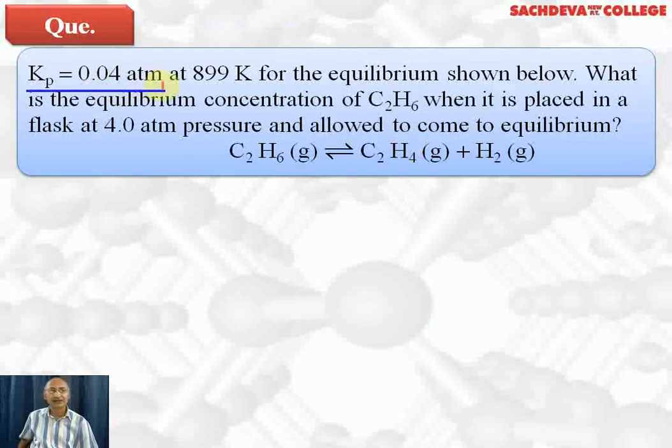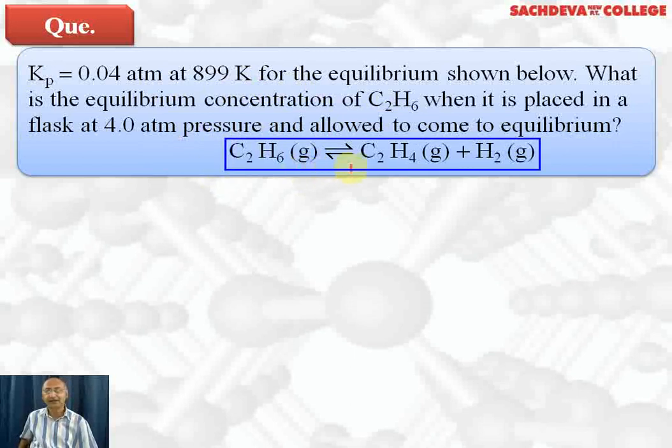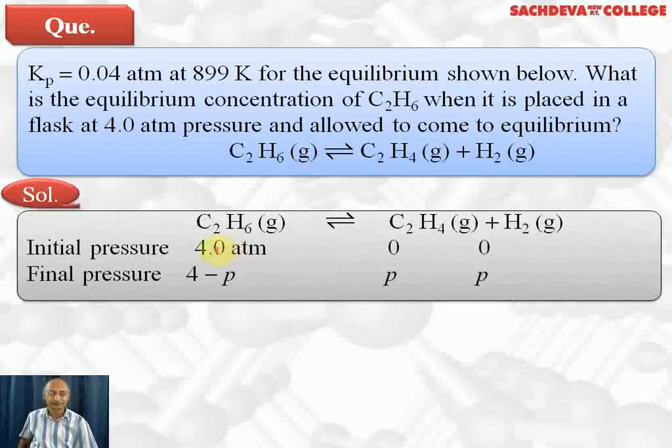Next question: Kp is equal to 0.04 atmosphere at 899 Kelvin for the equilibrium shown below. What is the equilibrium concentration of ethane when it is placed in the flask at 4 atmospheric pressure and allowed to come to equilibrium? The equation is C2H6 gas decomposes to form C2H4 gas plus hydrogen gas. Initial pressure of ethane is 4 atmosphere. C2H4 and hydrogen initial pressure will be equal to 0.